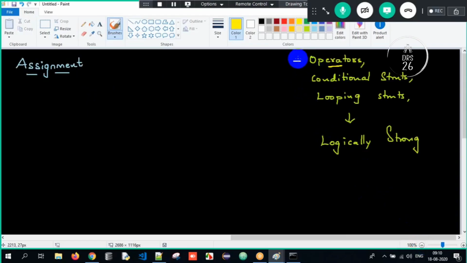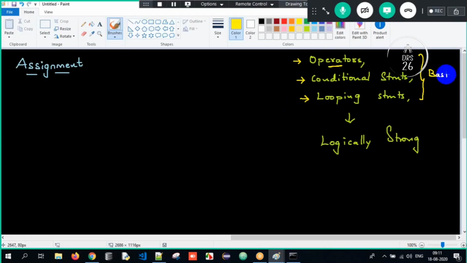So first go through operators, then conditional statements like if, else if, nested if, switch, generally used for decision making. Go through that. Next, looping. What are the different loops? For loop, while loop, do while loop. Once you are strong over these topics, your basic foundation is done.